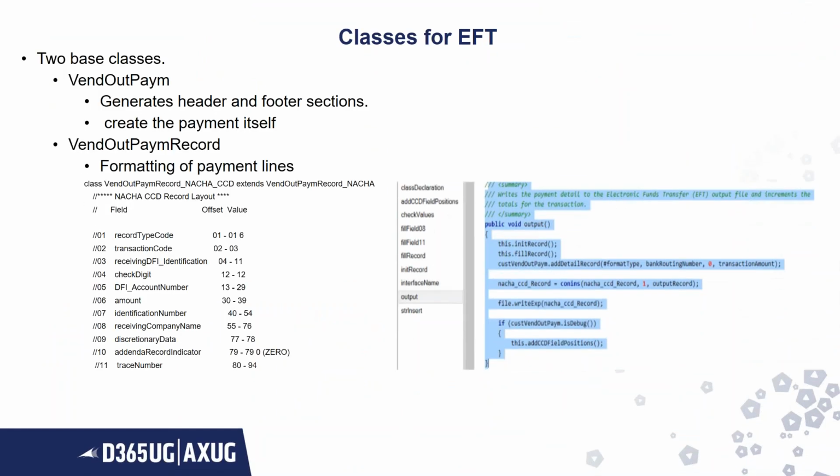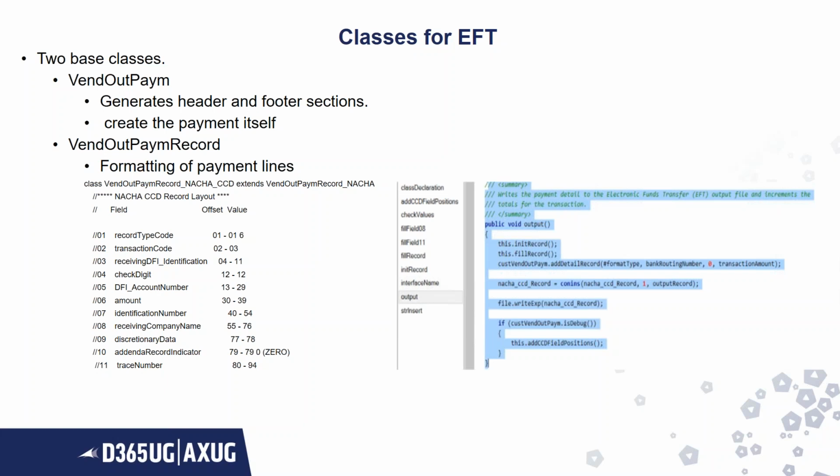Now, what are the classes being used for EFT? The classes used, again, very similar to both D365 FNO and AX 2012. The classes used here are vend out payment and vend out payment record.